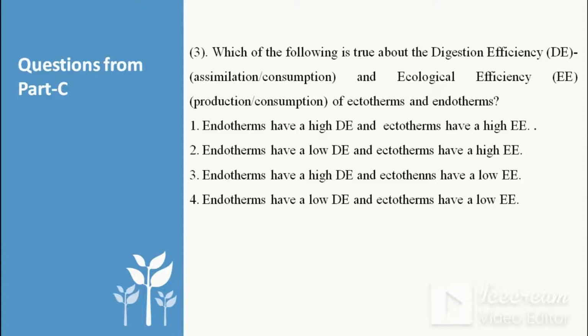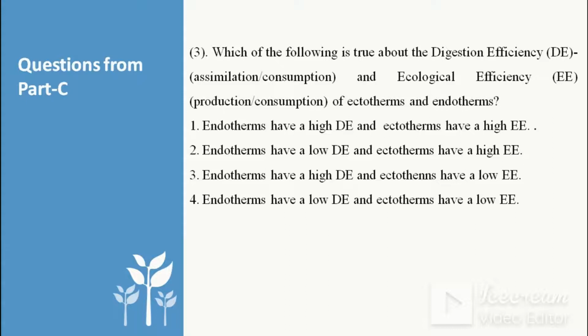So they assimilate more towards their maintenance of body temperature. Whereas ectotherms, they produce more because of growth and reproduction. That's why their ecological efficiency is higher in case of ectotherms. Whereas in endotherms, the ecological efficiency is lower, but the digestion efficiency is higher. So till now, option 1 is the correct one. So option 2 tells us that endotherms have low digestion efficiency. So it is not correct. Endotherms do not have low digestion efficiency because they have high assimilation rate as compared to ectotherms.